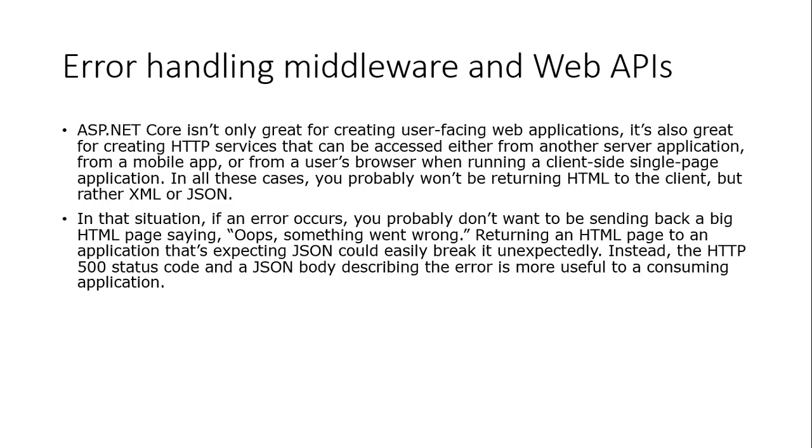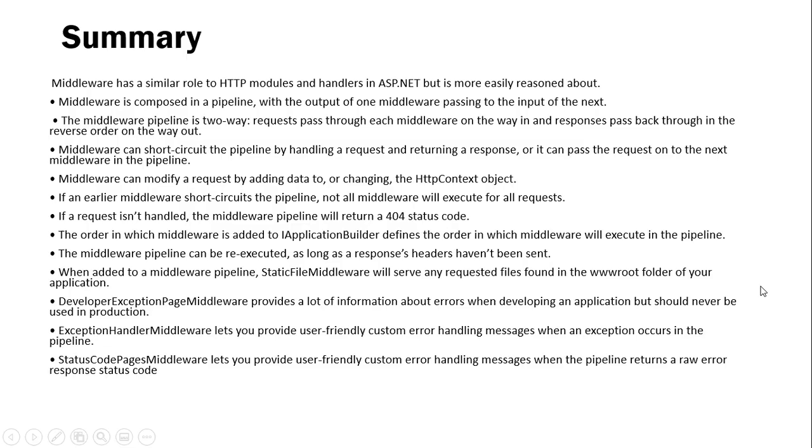Okay, this will give the error message, and the client application will handle the errors. Now, before the summary, we will see another example. Just now we have seen in the slide the status code middleware. We will see that example now. Just a moment.